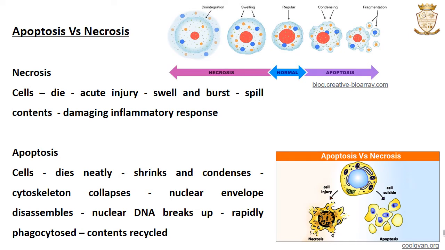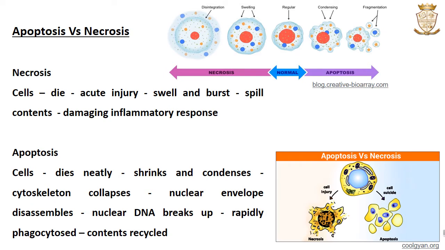During necrosis, the cells will swell and burst, and during this process, they will spill their contents, and the lytic enzymes that get released from the cell into the exterior will result in a damaging inflammatory response, thereby destroying more and more neighboring cells. While apoptosis is a neat process whereby the cell dies neatly without causing any damage to the neighboring cells.